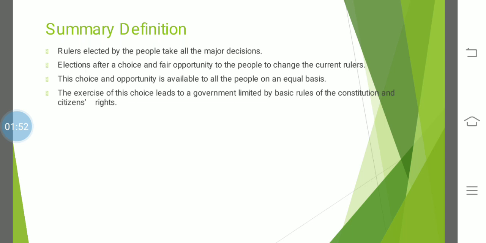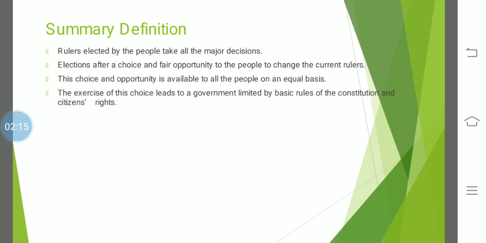So, at that time Pakistan was not a democratic country. Okay? And what is democratic? In which the rulers are elected by the people and they are taking the major decisions. Is it clear?